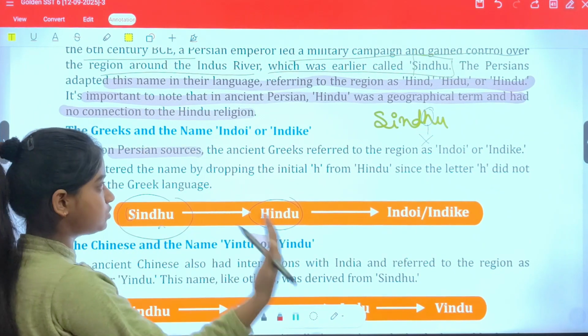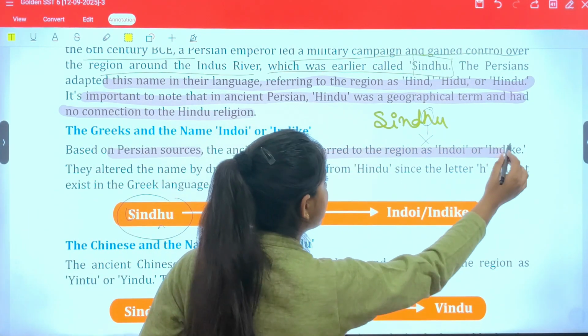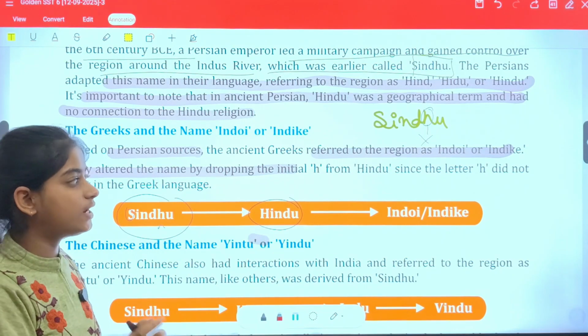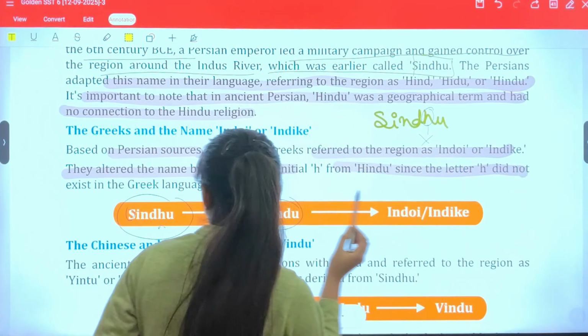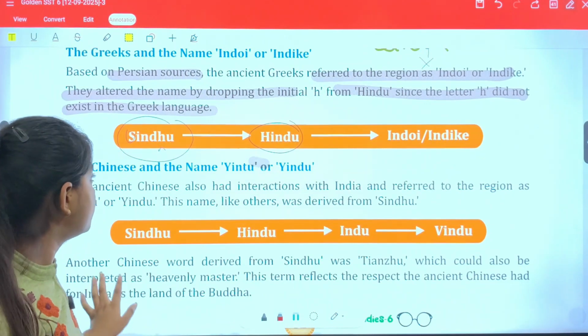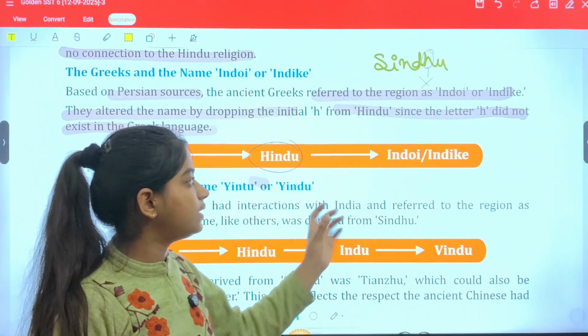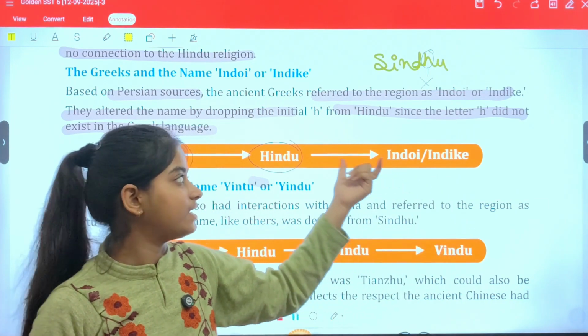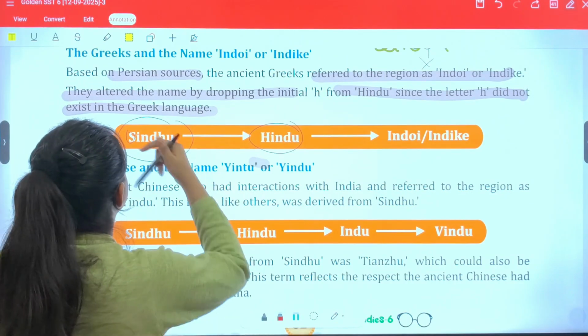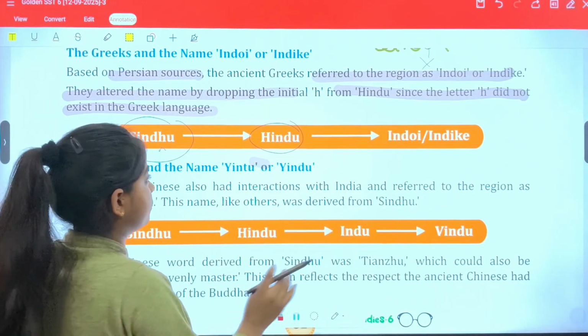Based on Persian sources, the ancient Greeks referred to the region as Indoi or Indaik. They altered the name by dropping the initial H from Hindu, since the letter H did not exist in the Greek language, which I told you. They also later started using the words Indoi and Indaik, as per the historical texts, from Persian sources and the ancient Greeks.